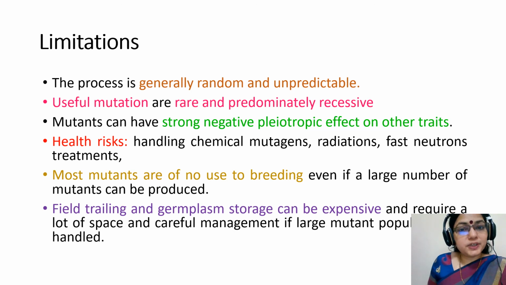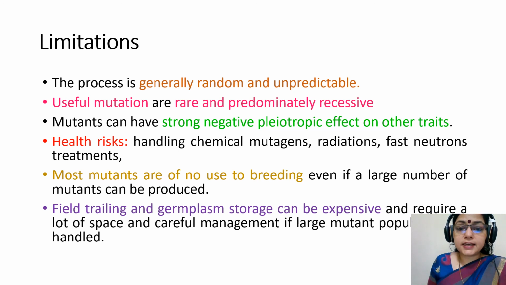There are some limitations of mutation breeding. The process is generally random and unpredictable. Useful mutations are rare and predominantly recessive. Mutants can have a strong negative pleiotropic effect on other traits.